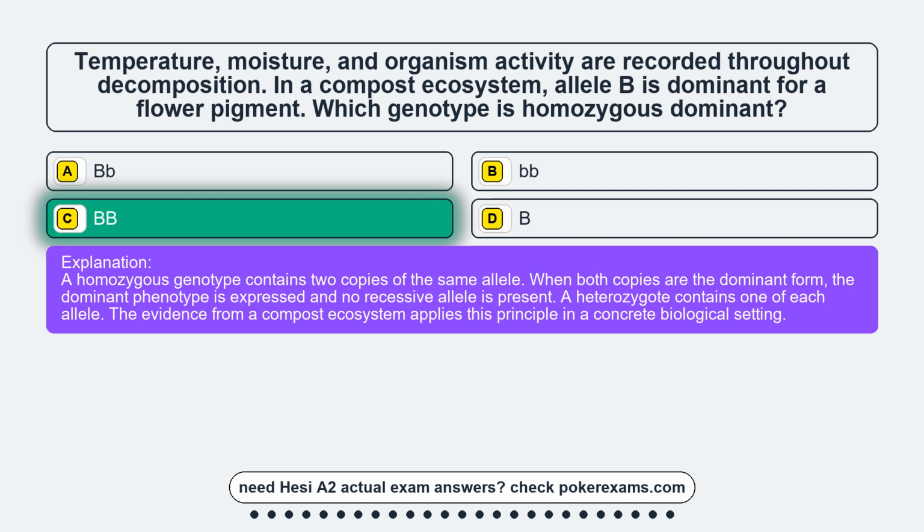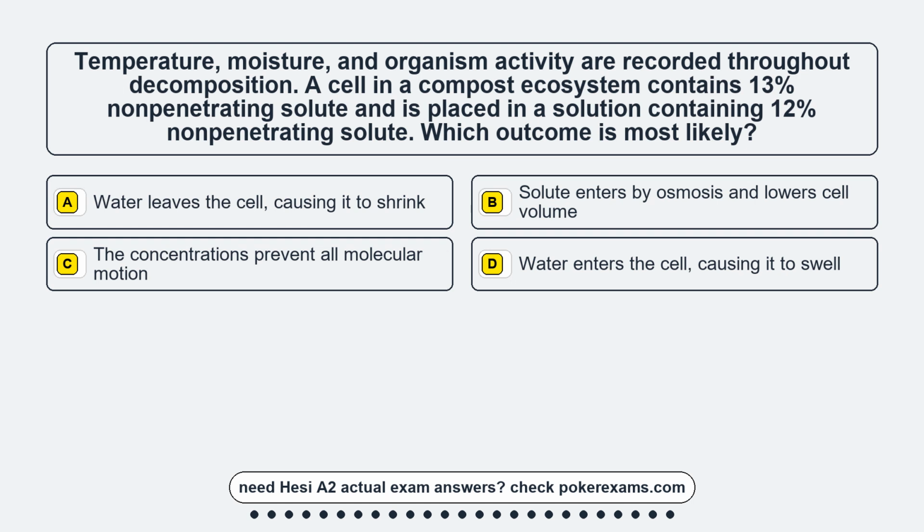The evidence from a compost ecosystem applies this principle in a concrete biological setting. Question 20. Temperature, moisture, and organism activity are recorded throughout decomposition. A cell in a compost ecosystem contains 13% non-penetrating solute and is placed in a solution containing 12% non-penetrating solute. Which outcome is most likely?